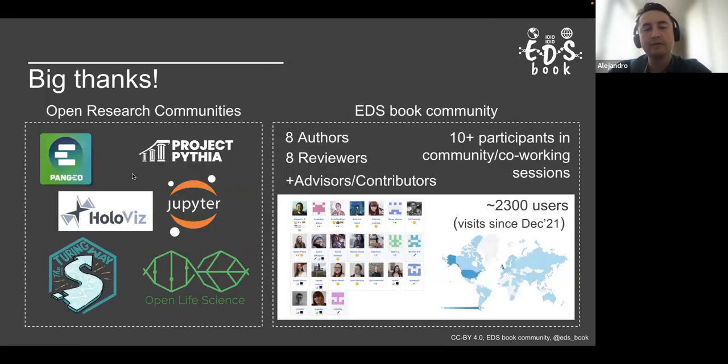So a big thank you to the communities that inspire us. As I said, all this started thanks to Pangeo and HoloBiz, which are the main ecosystem that we are using in our notebooks. Project Pythia is very important when we tell our contributors to look for education, and as well Open Life Science. This project was validated in this program that maybe some of you are familiar with, and we are working to implement good practices in terms of community thanks to the Turing Way.